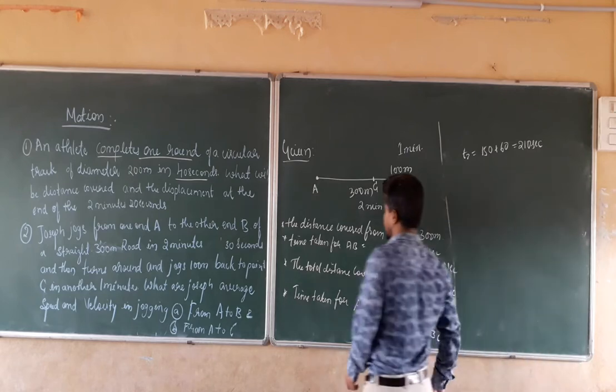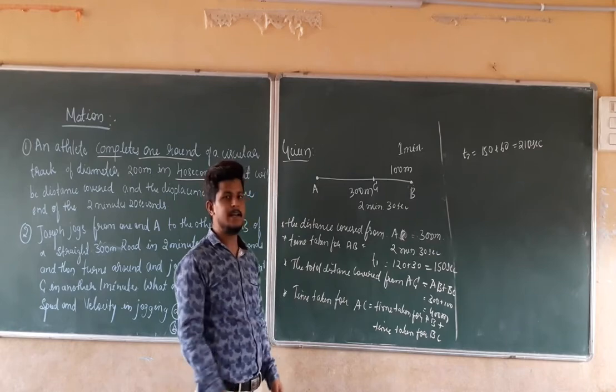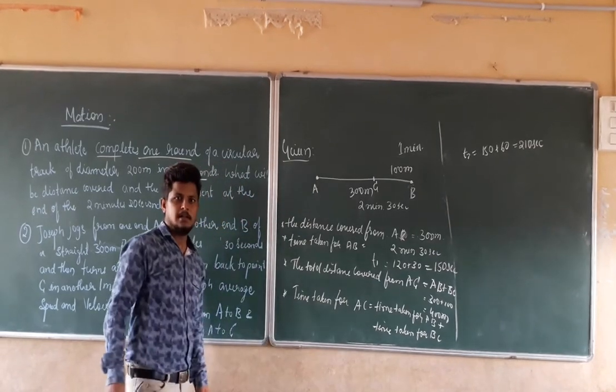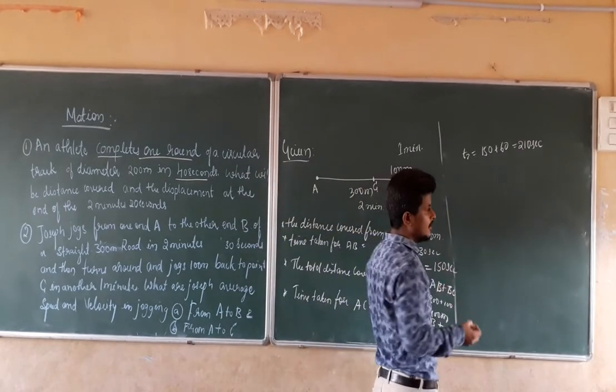The total time taken to cover the distance of AC is 210 seconds. Next we have to write the displacement. Why displacement?